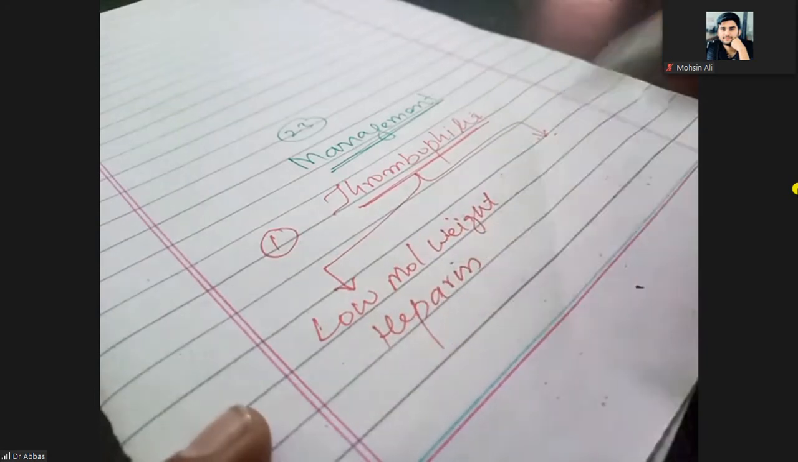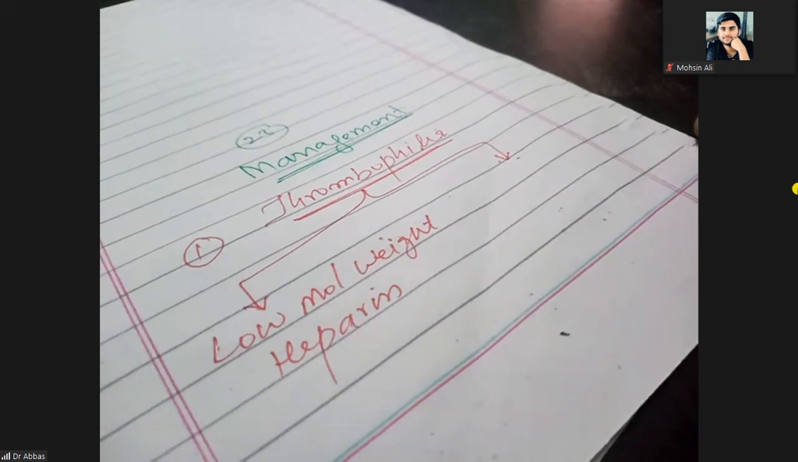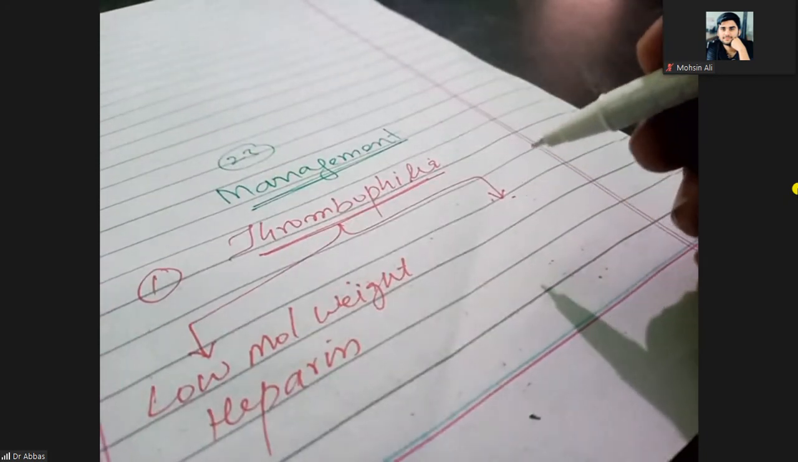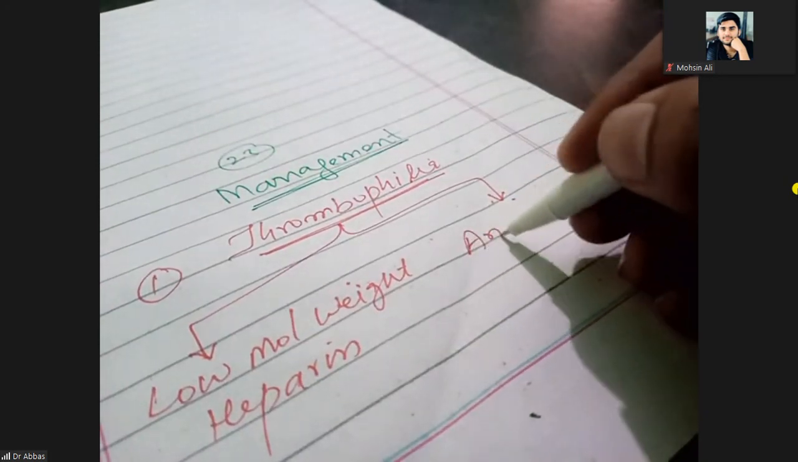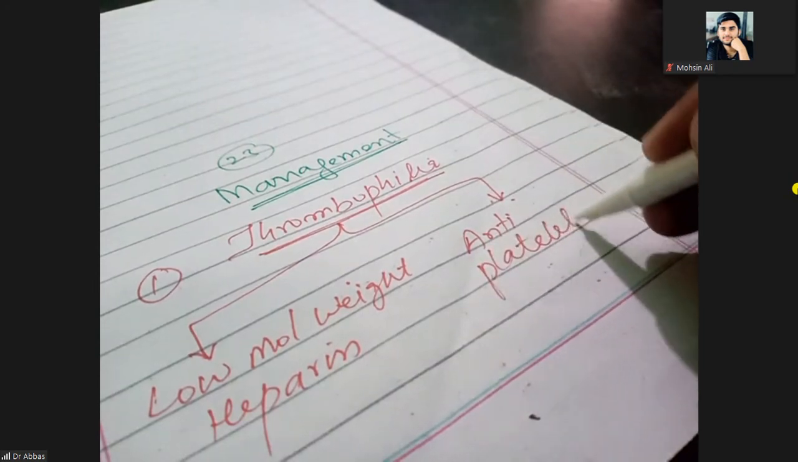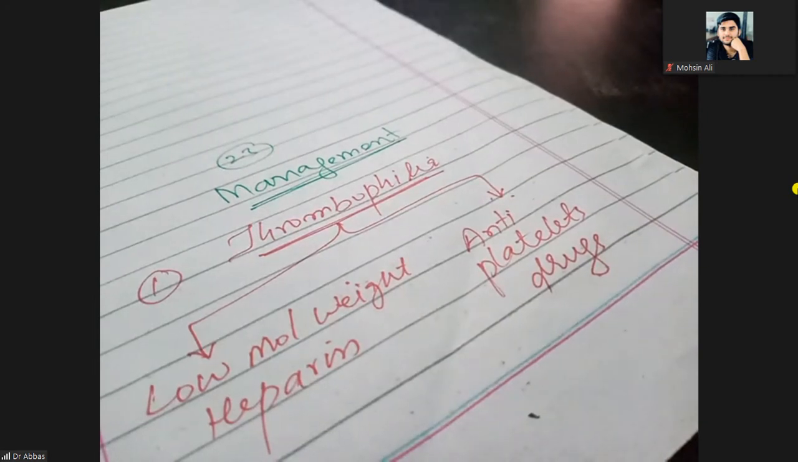You know, heparin is an anticoagulant, so it will not help with coagulation, so there will be no thrombus formation. Again, you can give antiplatelet drugs, so that the platelets will not coagulate. You can give aspirin also. Such drugs can be used when the reason is thrombophilia.